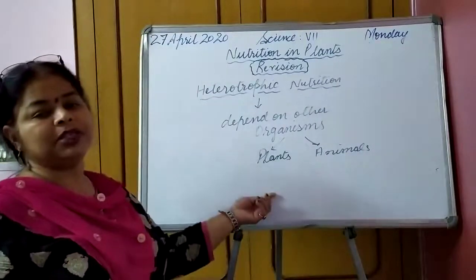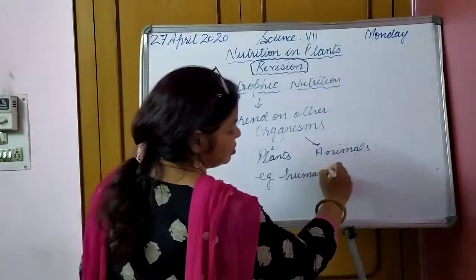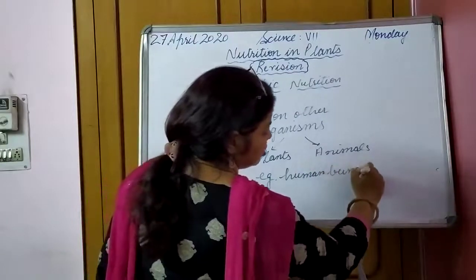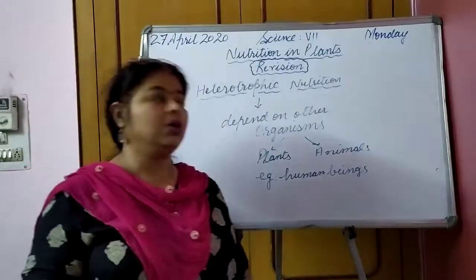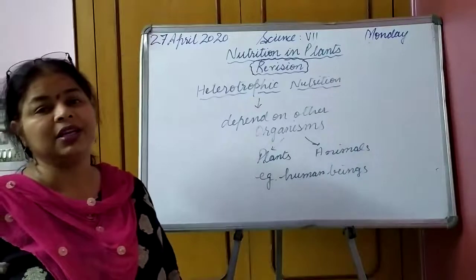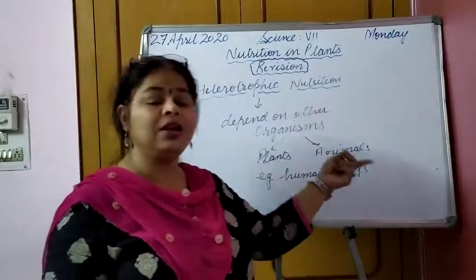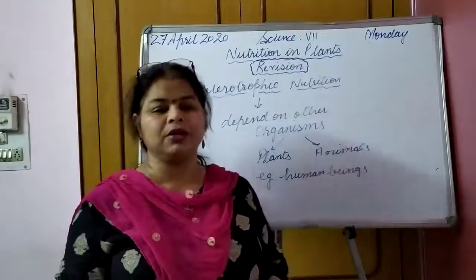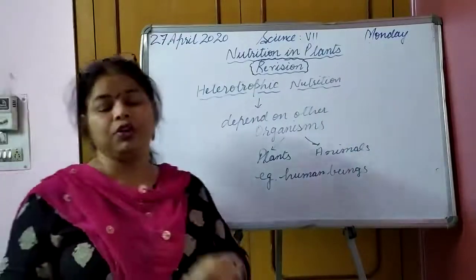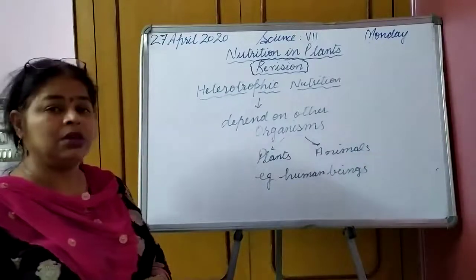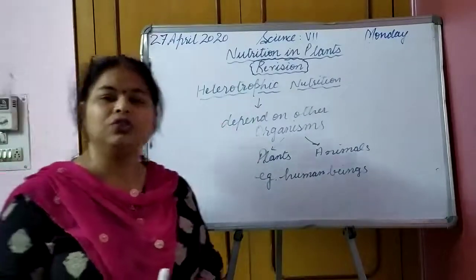Can you name some examples? Examples are human beings, and some other animals you can take their names. Some insectivorous plants also come in this category, that they cannot synthesize food on their own, but they depend on other organisms for their food requirement. So I hope these two terms you have revised now: heterotrophic nutrition as well as autotrophic nutrition.